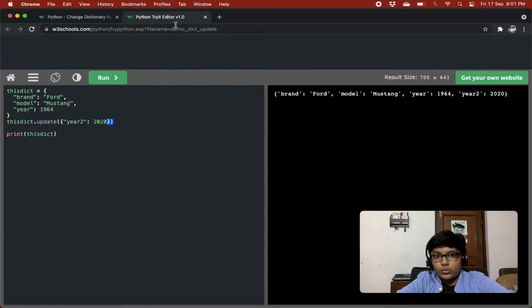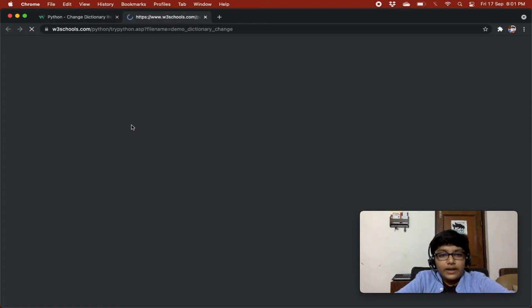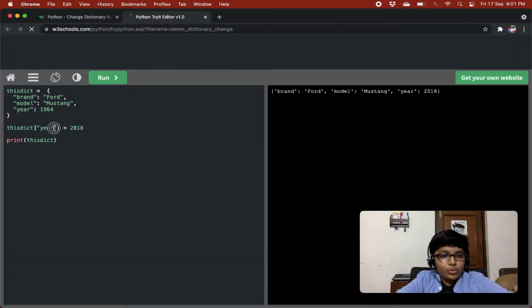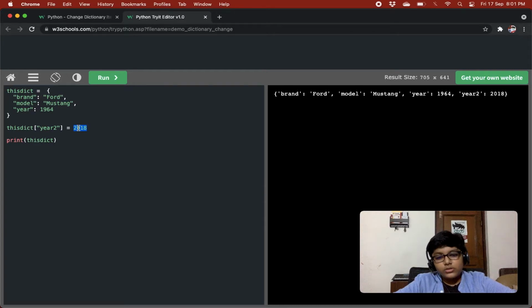So this is quite cool. Similarly with this method also, if we had given year 2 over here, and the year 2 does not exist in this dict, it will create a new key value pair for the dictionary with the value of 2018. So you see, it has created a new key value pair.